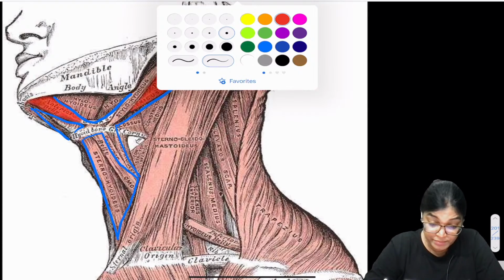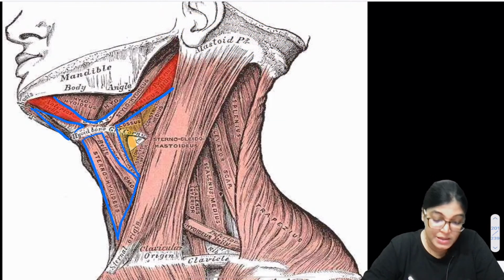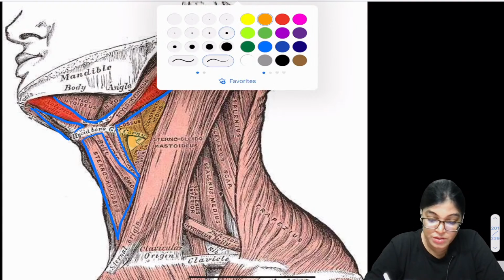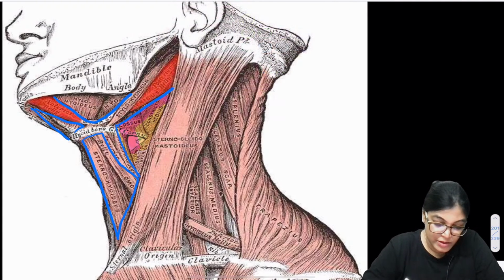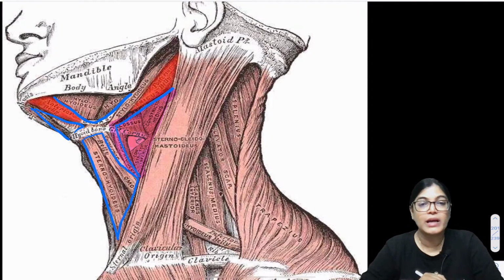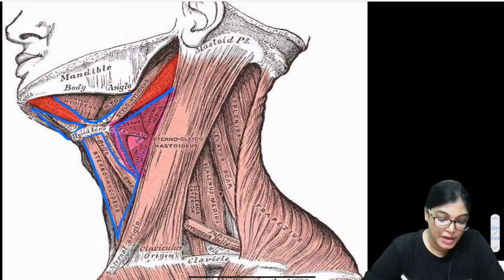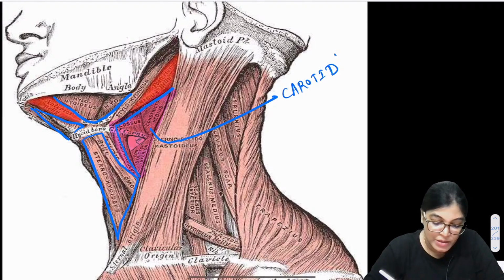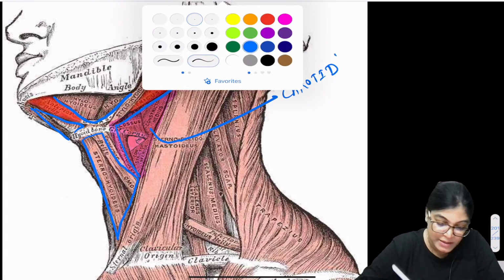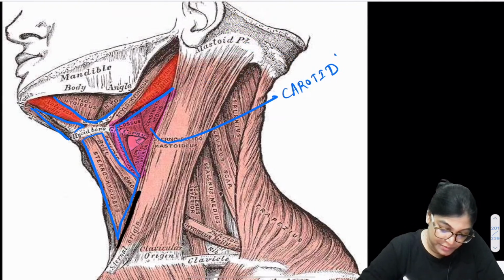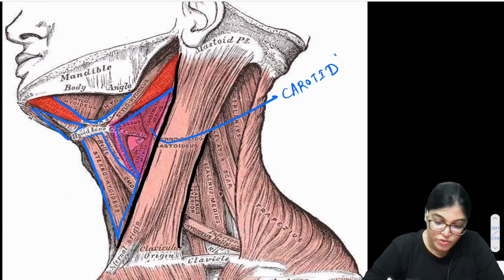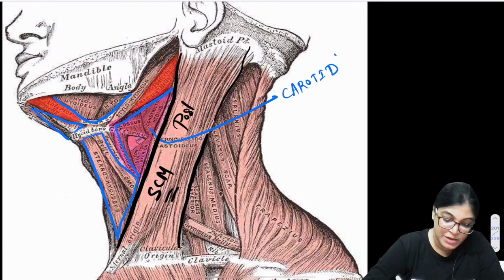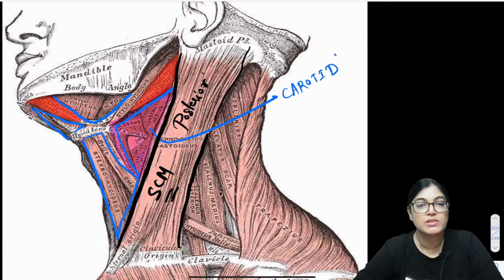Let me use pink color for this. I am highlighting this pink triangular area. Why am I using pink color? So that we know it is the carotid triangle. If we talk about the boundaries, on the posterior aspect it is bounded by this muscle, the sternocleidomastoid muscle, SCM. The sternocleidomastoid muscle is forming the posterior boundary.